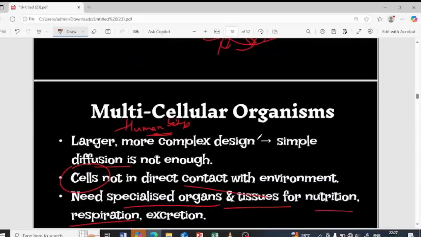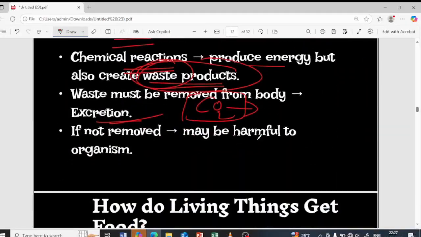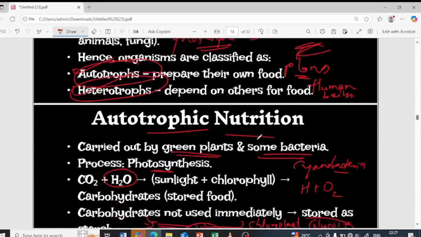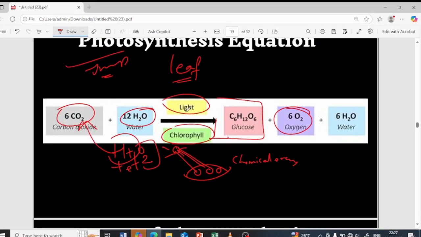In photosynthesis, they take up carbon dioxide, which is exhaled by human beings, and water from the roots, with the help of sunlight and chlorophyll.